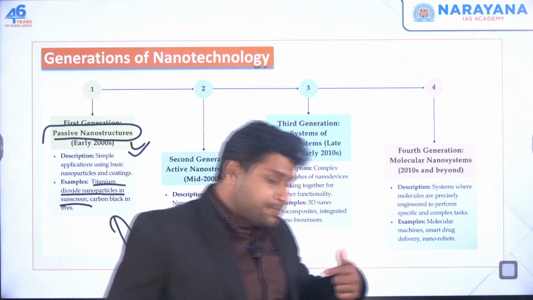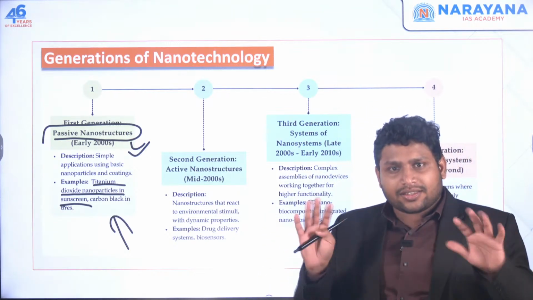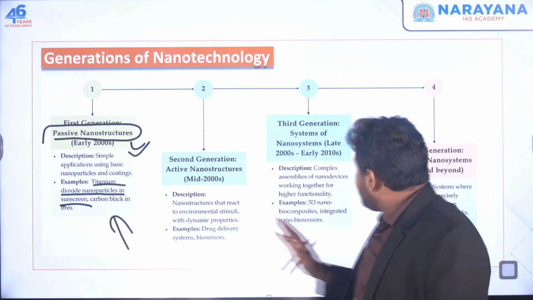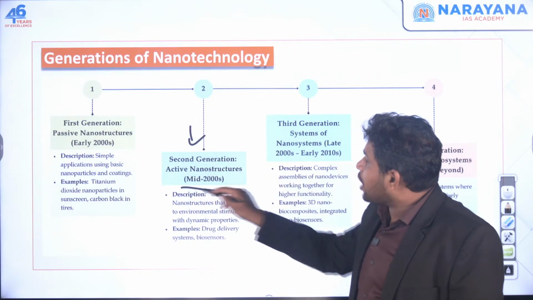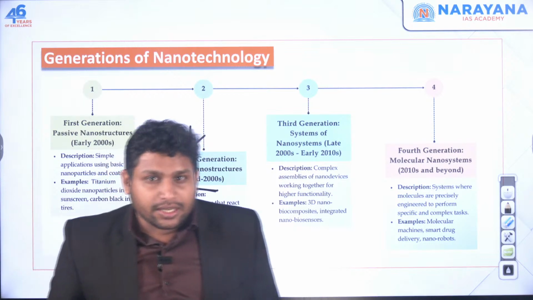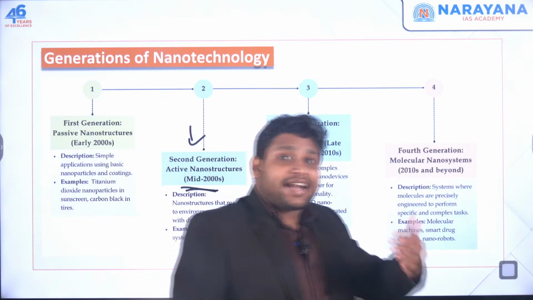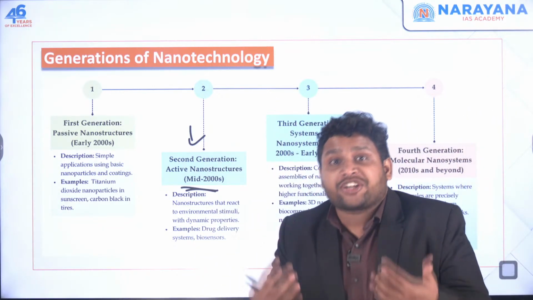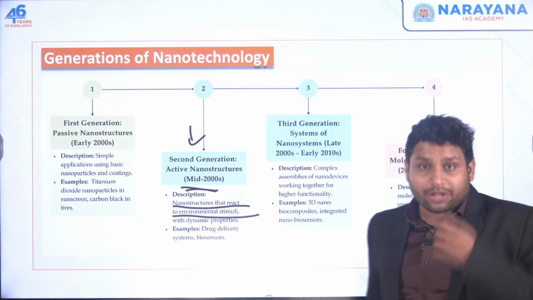These particles themselves are not doing anything as such. It is getting blocked just because the particle is there. So initially, in the first generation, this was happening. In the second generation, by the mid 2000s, those nanoparticles or nanostructures we were using got a little bit advanced. Now they are working actively. After being at a particular point, they do some action. So these are nanostructures that react to environmental stimuli.